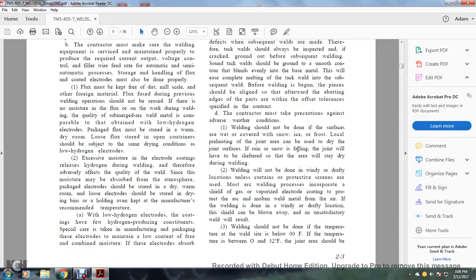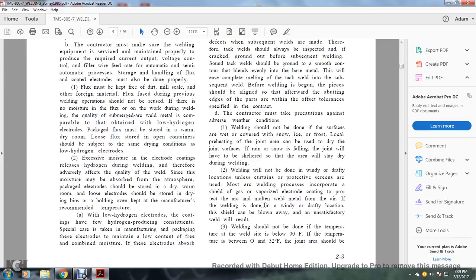The contractor must take precautions against adverse weather conditions. Welding should not be done if the surfaces are wet or covered with snow, ice, or frost. Local preheating of the joint area can be used only to dry the joint surface area. A joint in snow or rain will have to be sheltered so that the area will stay dry during the weld. Welding will not be done in windy, drafty locations unless certain protective screens are used. In most arc welding processes, the shield is incorporated over the gas vaporized from the electrode coating, protecting the arc, molten welding metal, and the air.